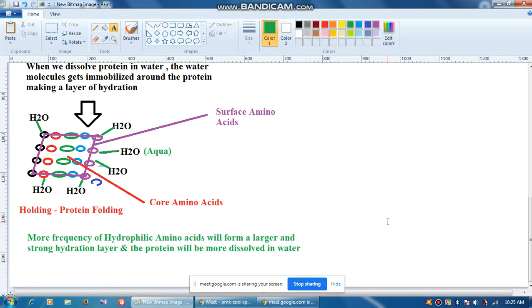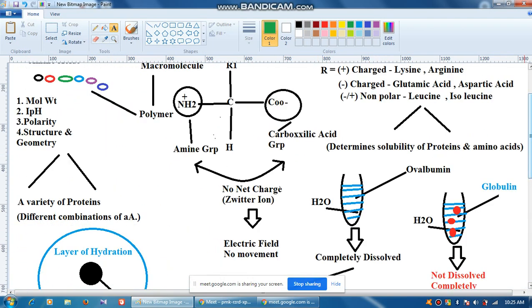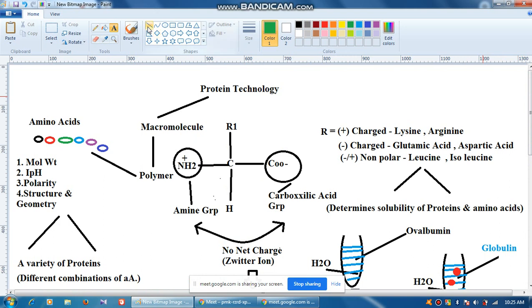So what is happening? If on the surface there are more hydrophilic amino acids. Now what are hydrophilic amino acids? This also we have to understand in a clear way.